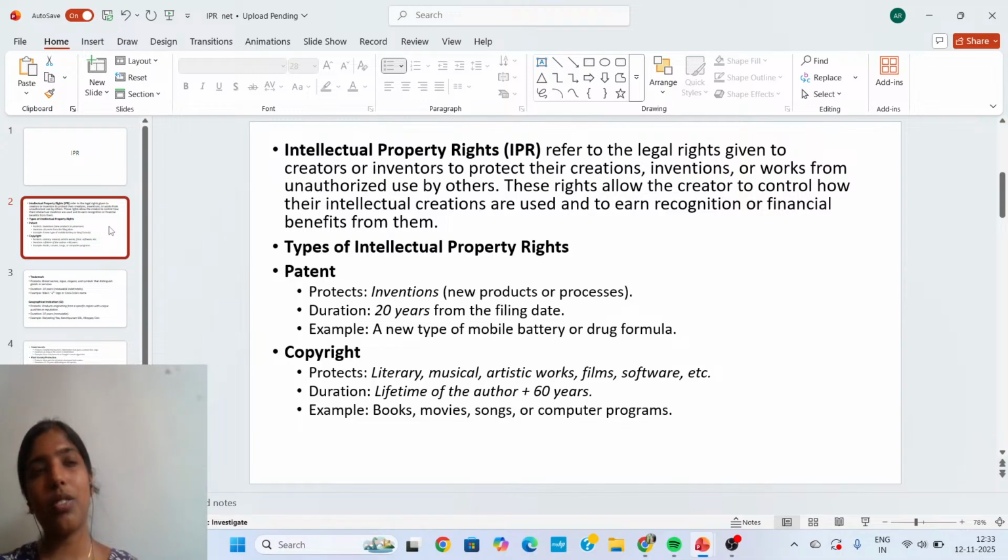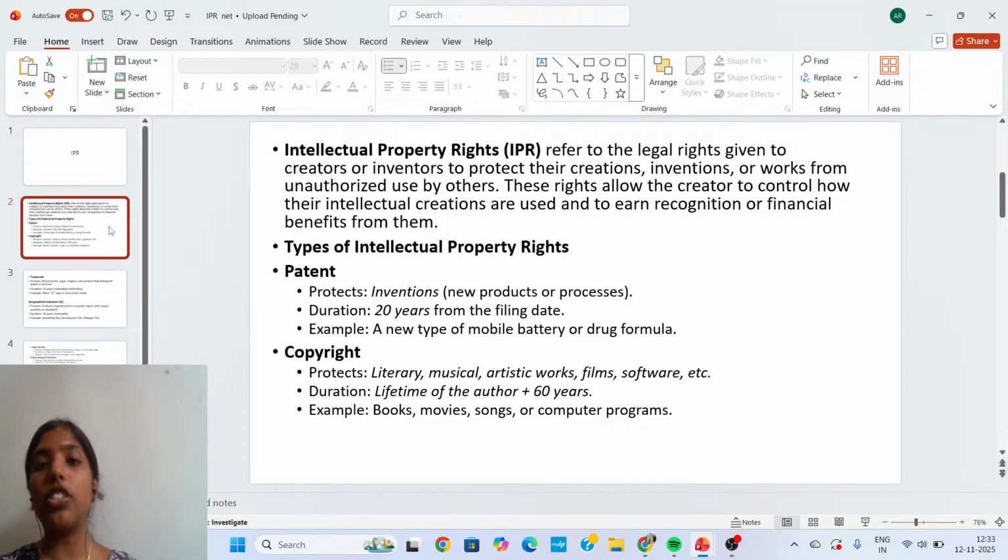We have studied this in our LLB, and there are LLM graduates here too. You all know the concept of intellectual property, and this law is entirely different from our usual law. We know criminal law and civil law; this particular law is entirely different from such areas.